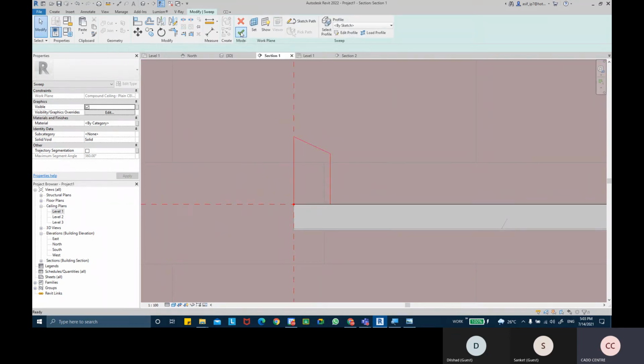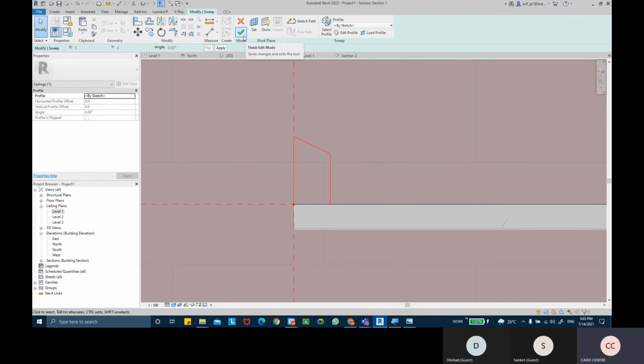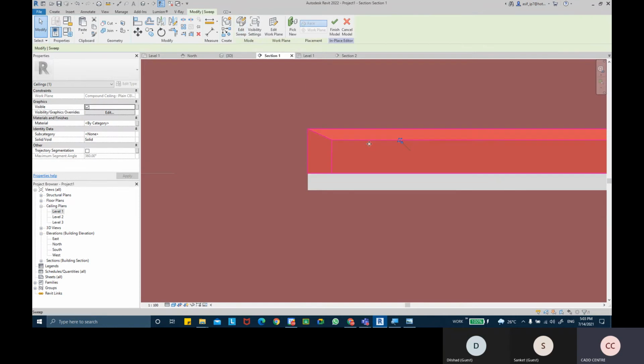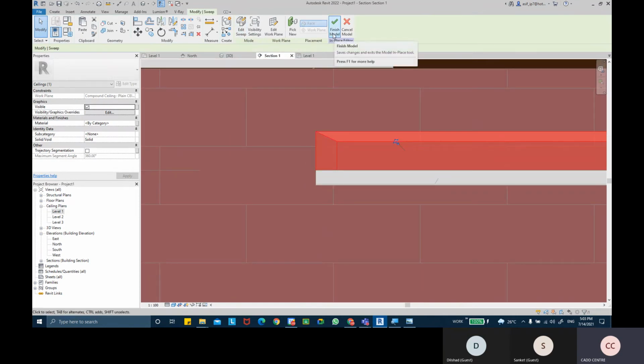Once your profile is ready, you can click on finish mode. Okay, so done. And one more time, we need to click on finish object. Before I click on finish model, I'll make sure that I provide the material to that model, which is right in the properties.